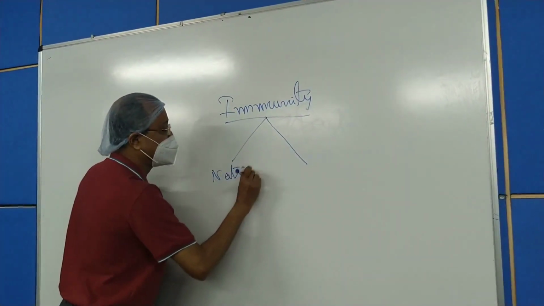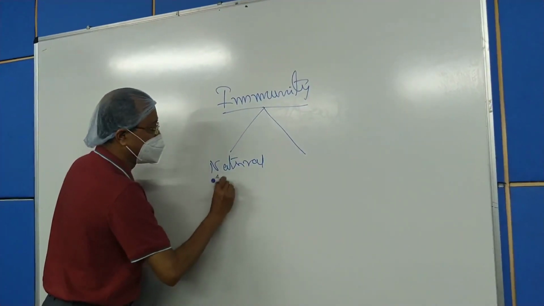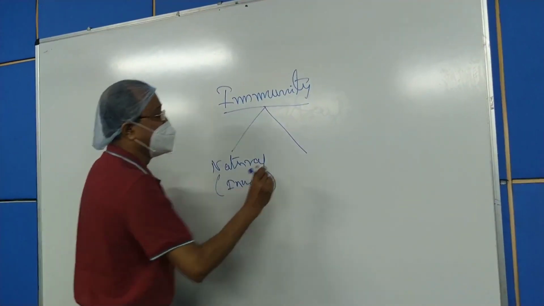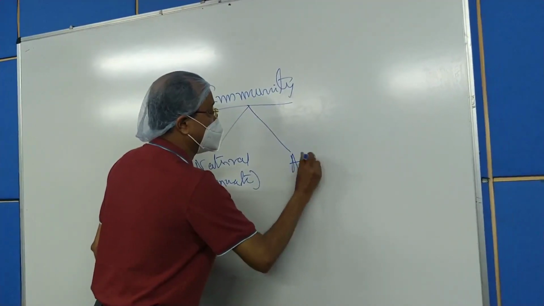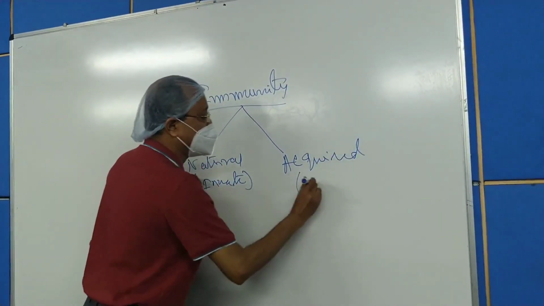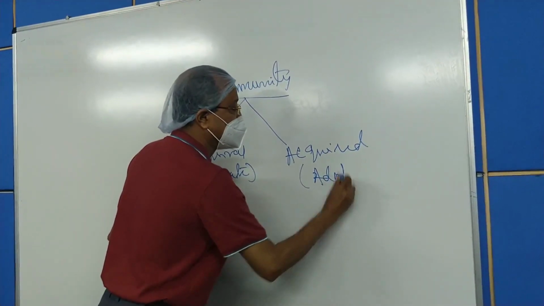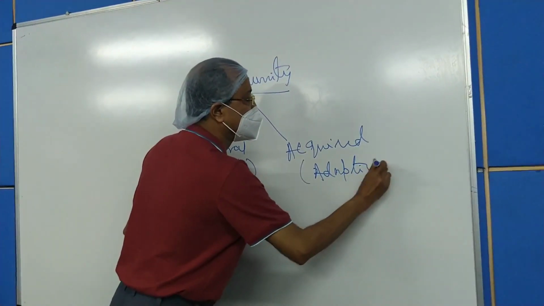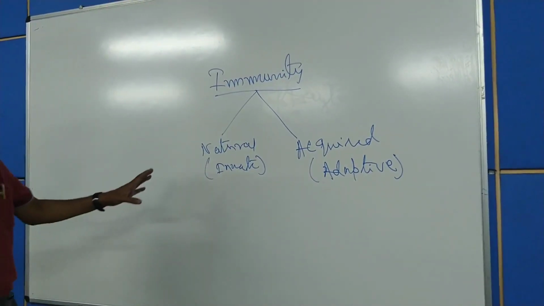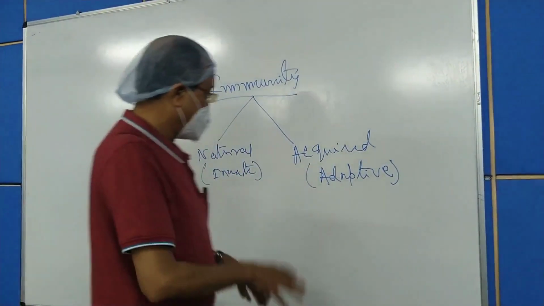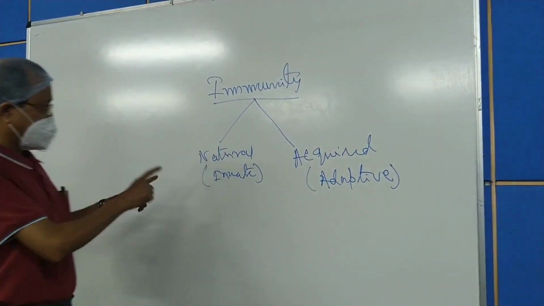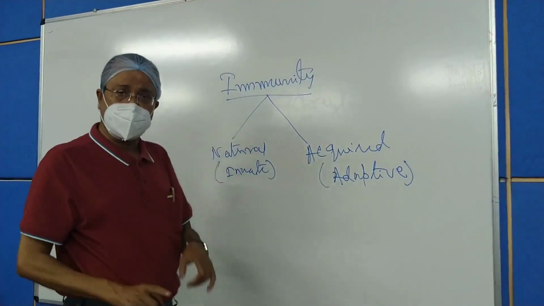One is the natural, also known as innate, and another is the acquired, also known as adaptive. So the classification of the immunity is natural or innate and acquired or adaptive. Now we shall talk about the natural or innate one first.